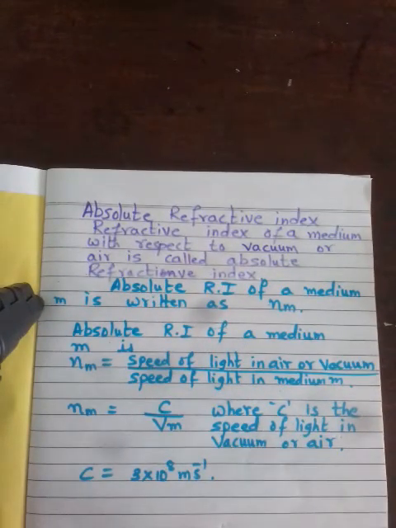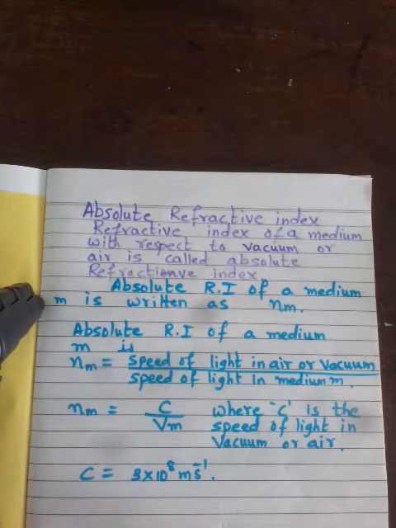Hello. Till now we have seen the refractive index of a medium, and the refractive index of a medium is a measure of its optical density. Optical, because it is a transparent medium, so it is a measure of its optical density. And the refractive index of the second medium with respect to the first medium, that is N21, is equal to V1 upon V2.